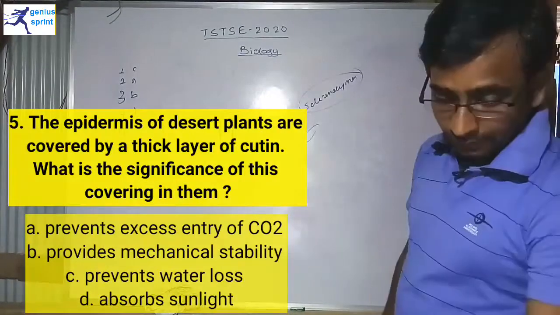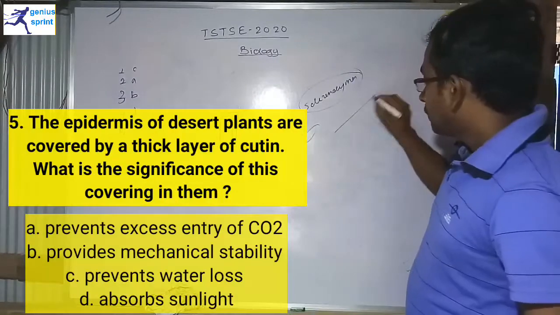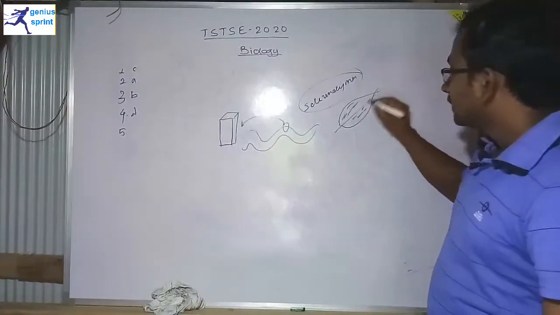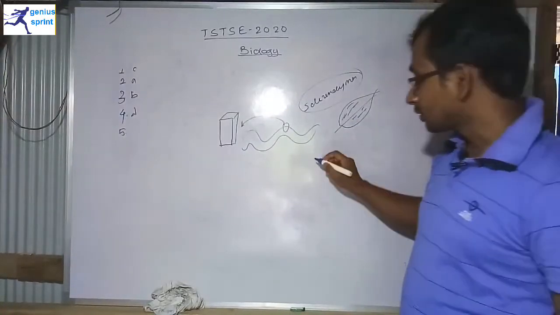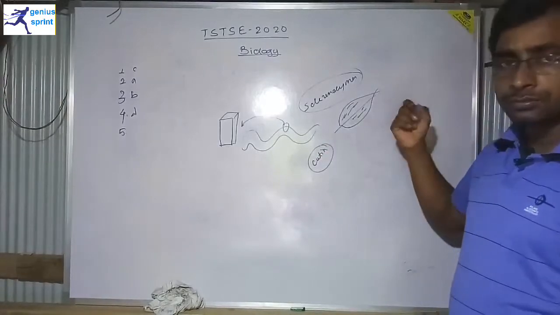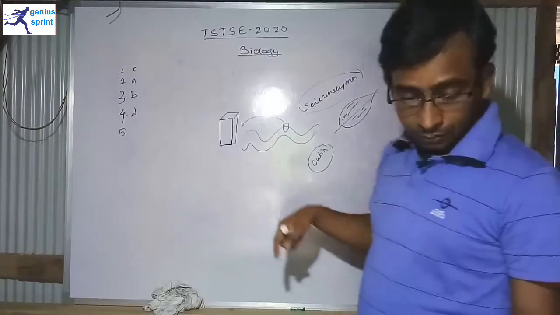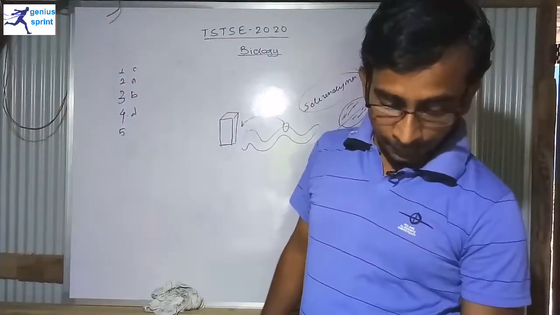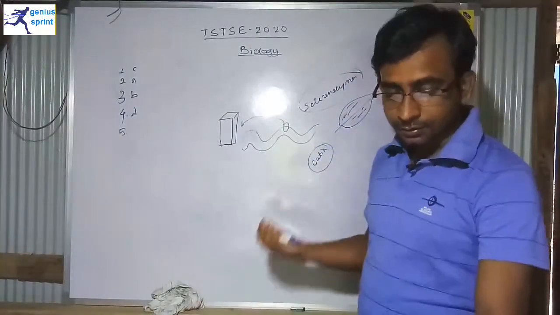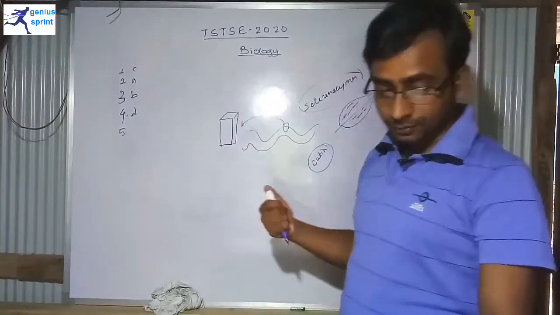Okay, so for that, the epidermis of desert plants: leaves of these plants are basically covered by a layer which is called the cutin layer. This layer is due to reduction of water loss, that means transpiration rate. So let me see the options here. Prevent excess entry of CO2. That's not the correct answer, because if CO2 cannot enter, then photosynthesis may not be possible.